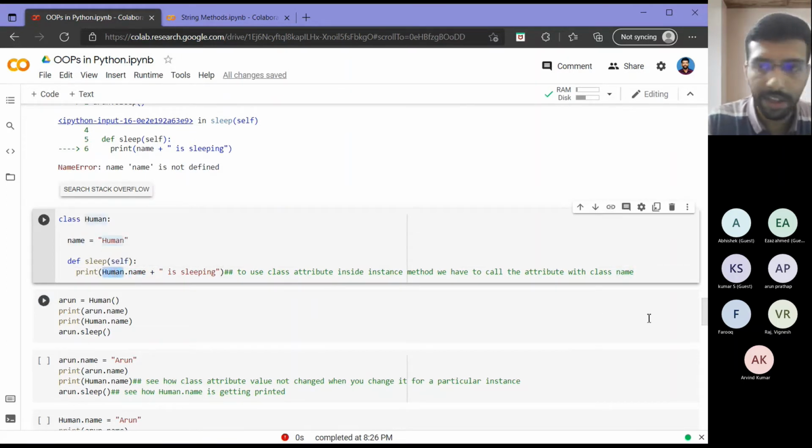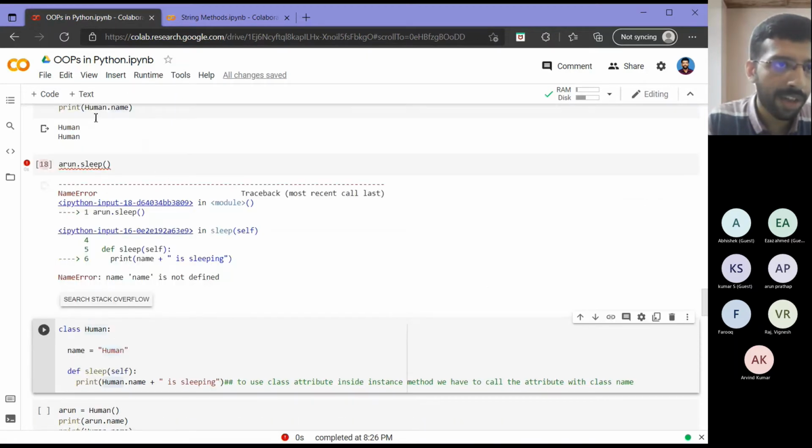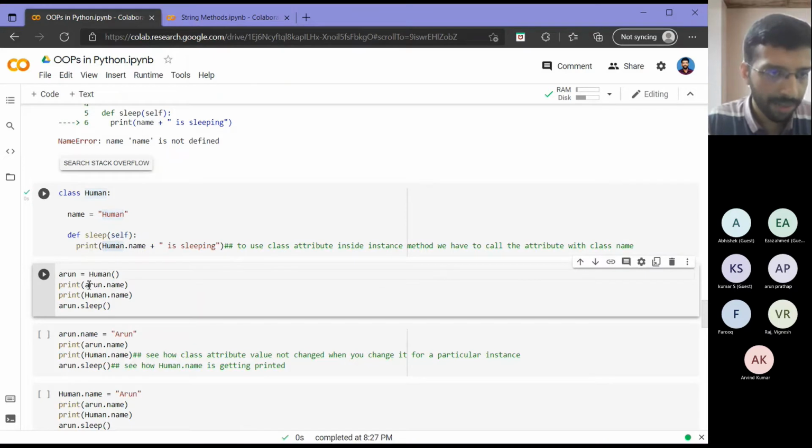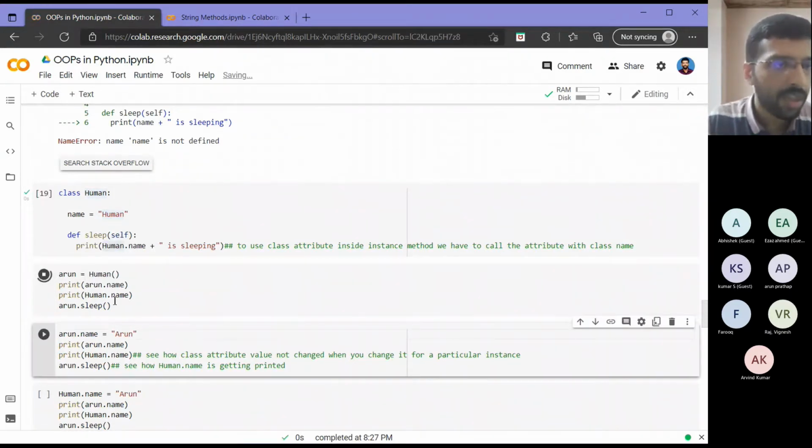So I know that from this point, human.name will give me the correct name for the class instance. So that thing I can use here. I can print that human.name. I will try to see whether this thing works, the same example as previous time. I will try to see whether my problem is solved.